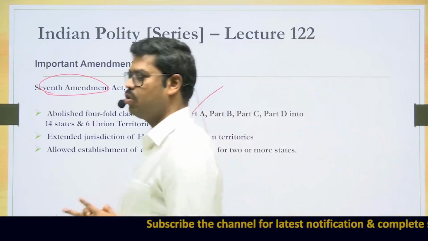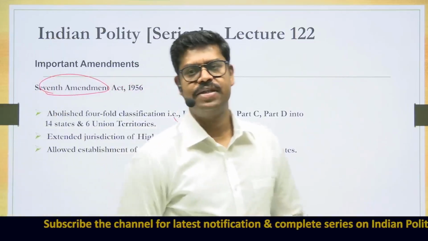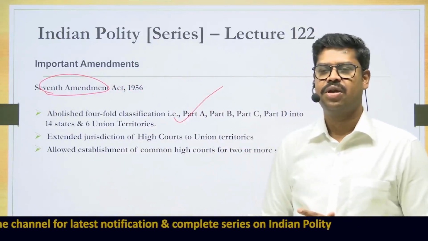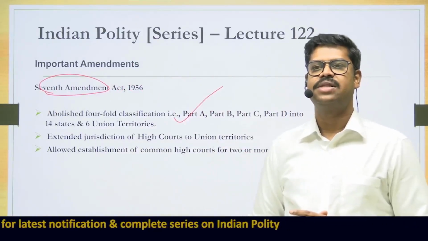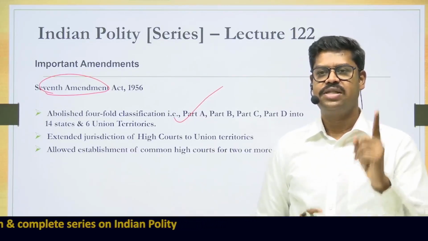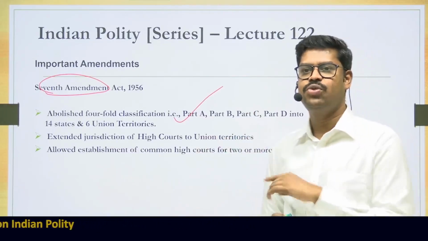Before the 7th Constitutional Amendment Act, the states in India were basically classified into Part A, Part B, Part C and Part D states. Now that has been done away with by the 7th Constitutional Amendment Act, and it brought in a classification of states and union territories. So 14 states and 6 union territories were brought in.